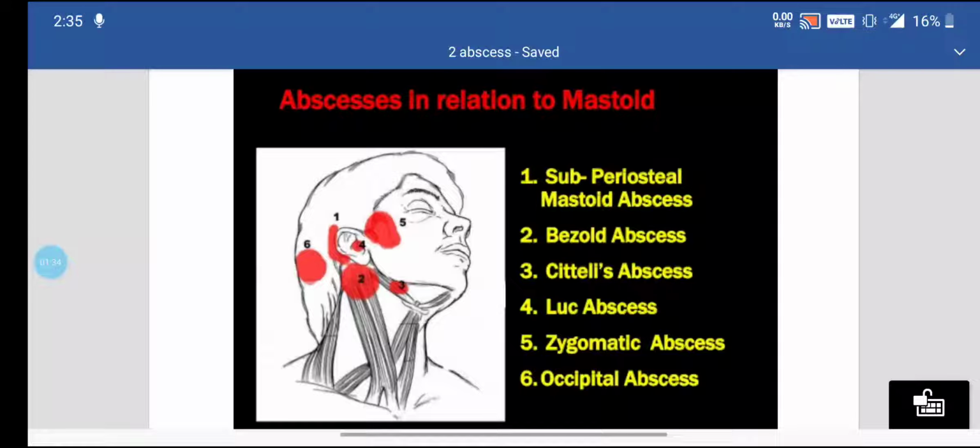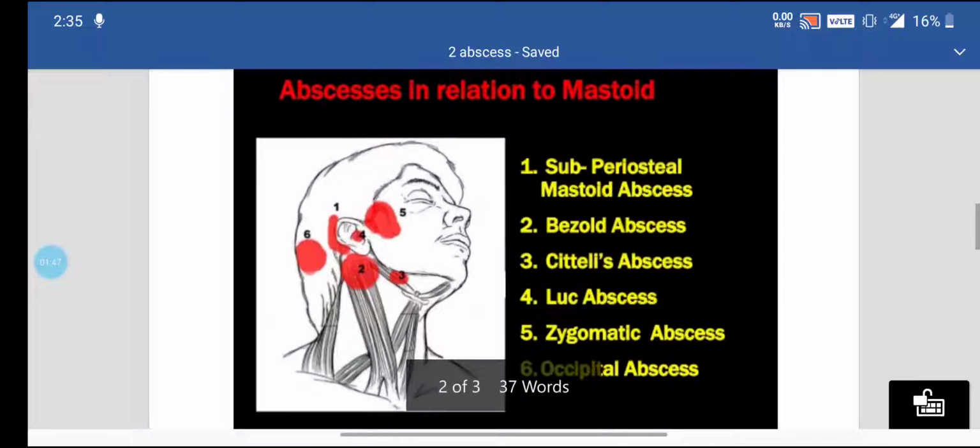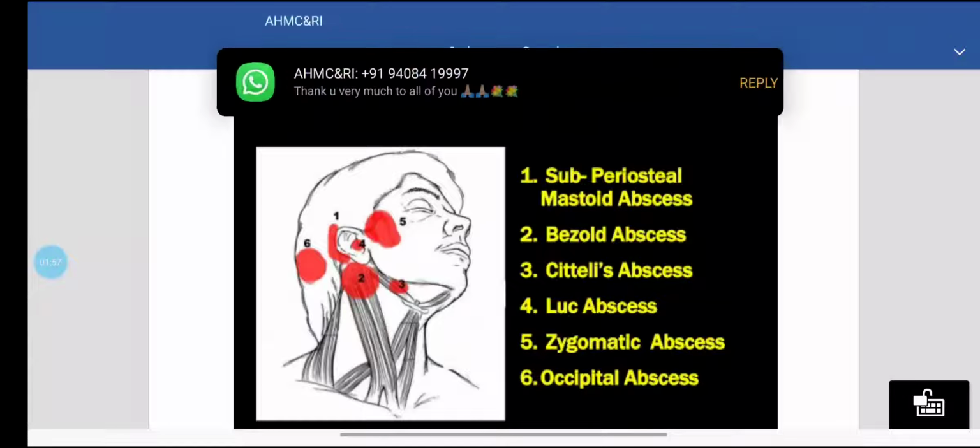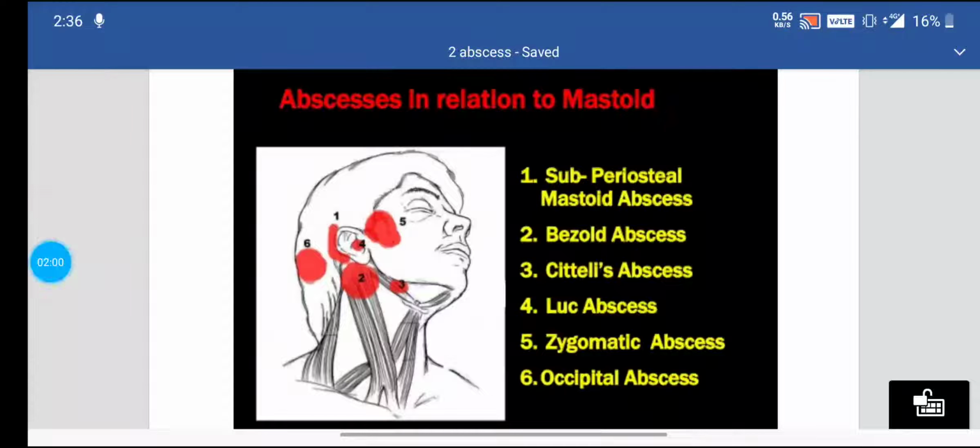Now, I will tell you in brief what the Bezold abscess is. It occurs at the apex of the mastoid process, inferior to the mastoid cavity, and it is also known as mastoid apex disease or the neck abscess. This develops at the sternomastoid muscles, and it was first described by the German otologist Friedrich Bezold in 1881 as a complication of otitis media.